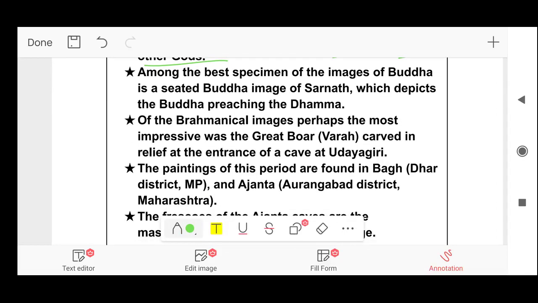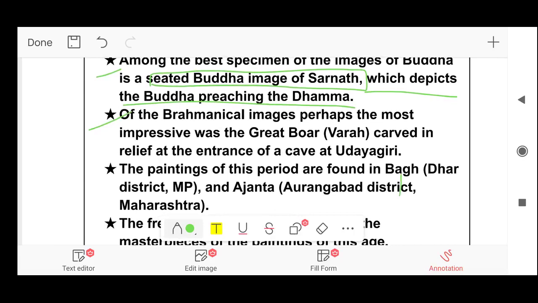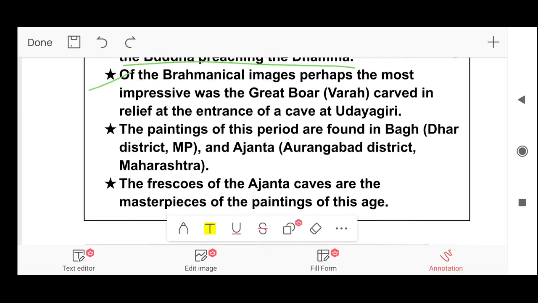Amongst the best specimen of the images of Gupta is a seated Buddha image of Sarnath, which depicts the Buddha preaching the Dhamma. Next point. Of the Brahmanical images, perhaps the most impressive was the great boar, Baraha, carved in relief at the entrance of cave at Udaygiri. The paintings of this period are found in Bagh, which is in MP, and Ajanta, which is in Maharashtra. The frescoes of the Ajanta caves are the masterpiece of the paintings of this age.